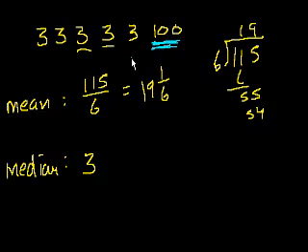Being able to tell what an outlier is is one of those things where a statistician will say, well, I know it when I see it. There isn't really a formal definition for it, but it tends to be a number that really sticks out, and sometimes it's due to a measurement error or whatever.